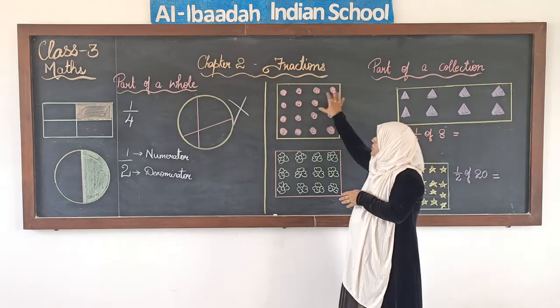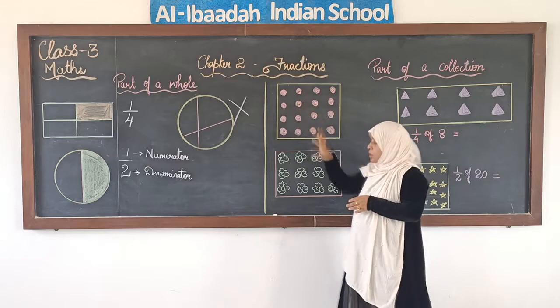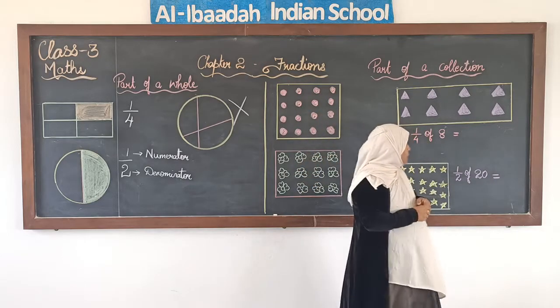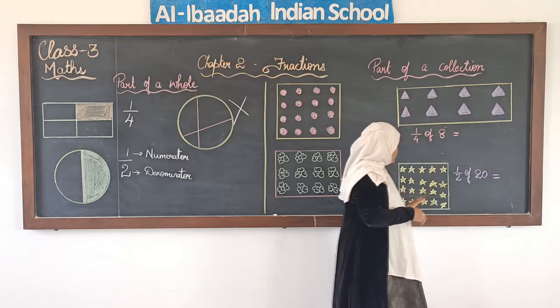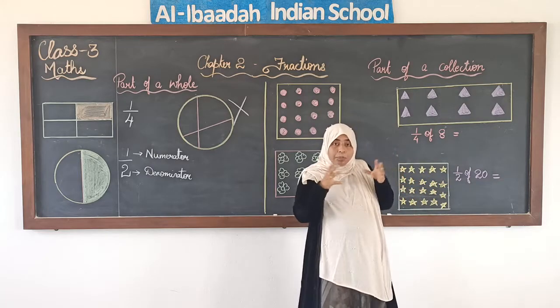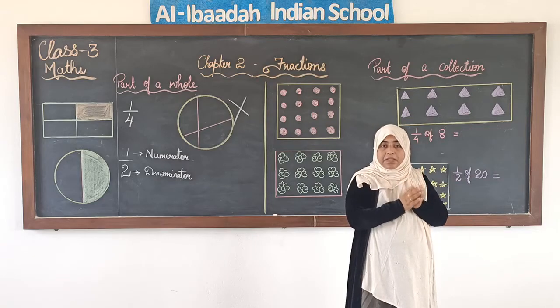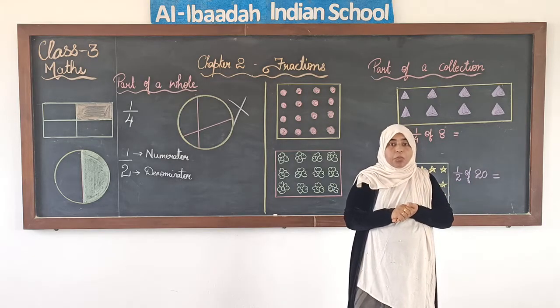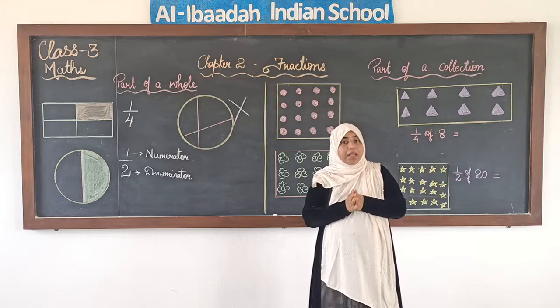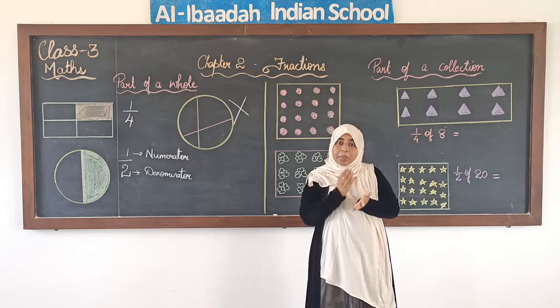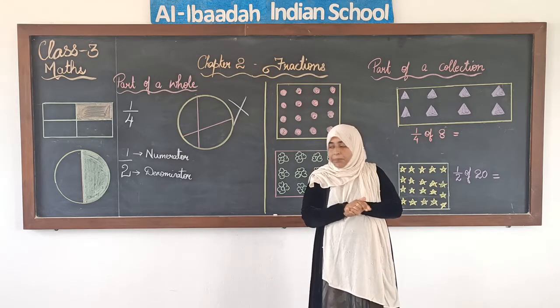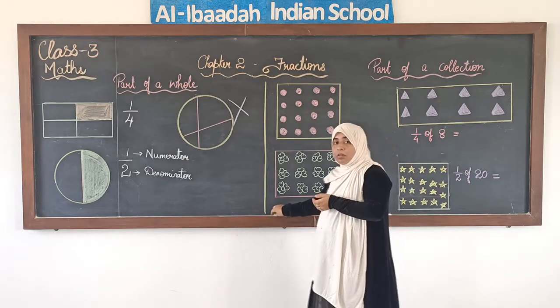Like here I have some balls, group of balls, group of flowers, then I have group of some triangles and group of stars. So a collection of things will be there, and there we will see the equal part. Again the parts that we will make in the group of collection also should be equal, okay, then only we can consider it for fraction.